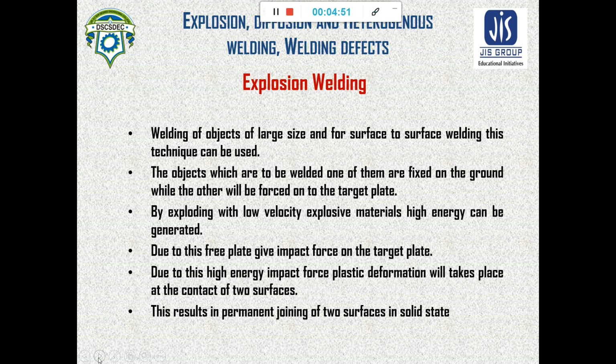In automobile application, for example, I am taking bulletproof covering. For bulletproof covering, what is done? A very hard material cover will be given to your steel body, or to your automobile body. That cover is given by using explosion welding, because here we need to have surface to surface joining. That surface to surface joining can be done using the explosion welding technique for large size objects.